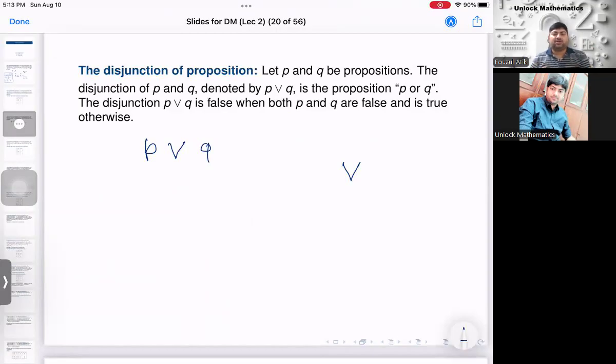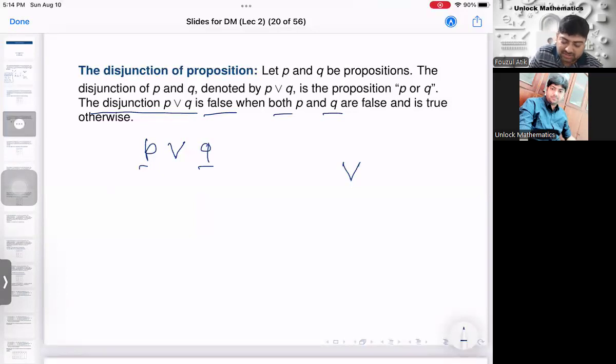Because you are saying or. If one of the two statements P and Q is true, then the whole statement will become true. If both of them are true, definitely it is true. But if at least one of them is true, that makes the whole statement true. Right? So therefore, the disjunction P or Q is false only when both P and Q are false. In all other cases, it will be true. If both of them are false, there is no chance of having true. Therefore, it is false. But in all other possible cases, it is true.